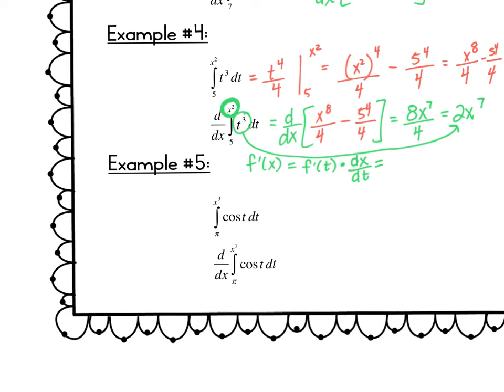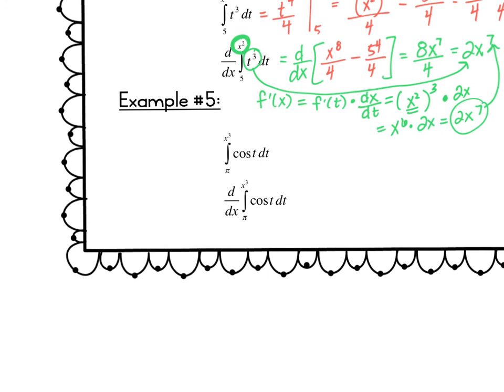And so my t is raised to the 3rd power, but I'm substituting in x squared. And now I'm going to multiply by whatever I substitute in by, in this case x squared. So if I multiply that by the derivative of x squared, I get 2x. And now I simplify. I get x squared to the 3rd is x to the 6th times 2x. And so that gives me 2x to the 7th. And you'll notice that these values are the same. So what I showed you in the end was kind of a little bit of the shortcut that we're going to be getting to. Alrighty.